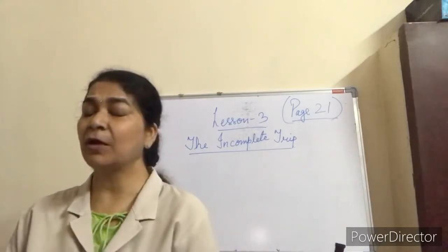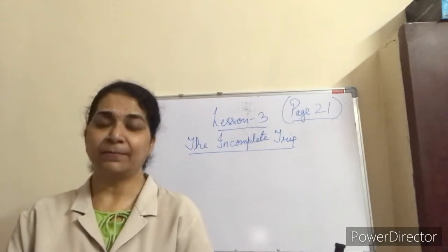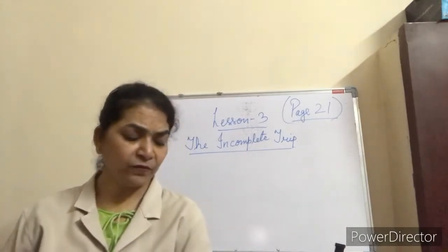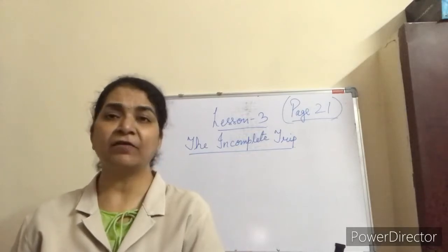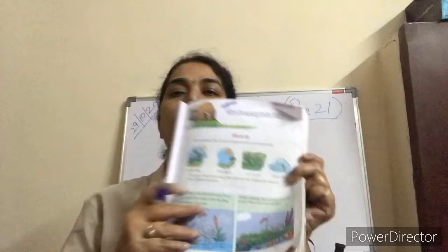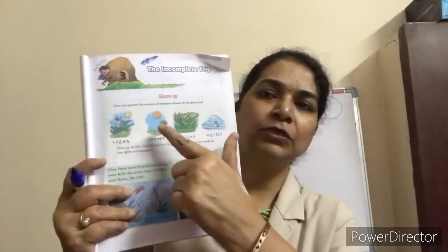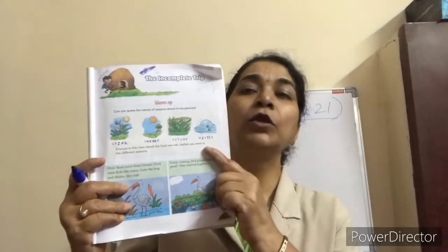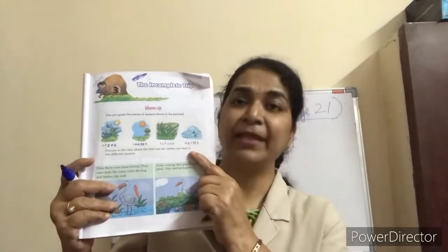All of you will take out page number 21 first. On page number 21, you see there are four pictures given. 1, 2, 3, 4. These are the four pictures given in your book. You have to name them.